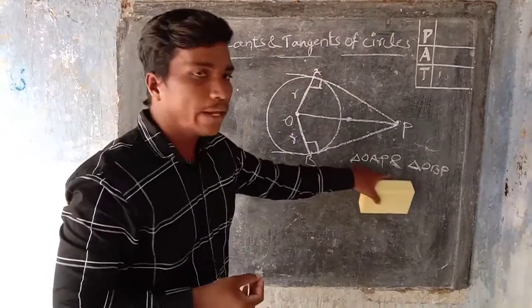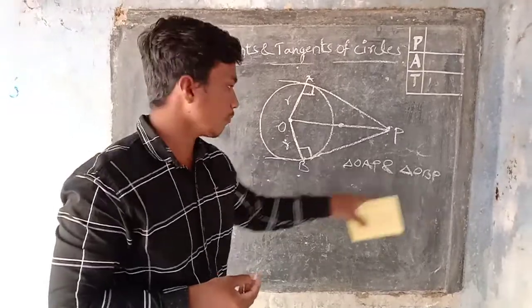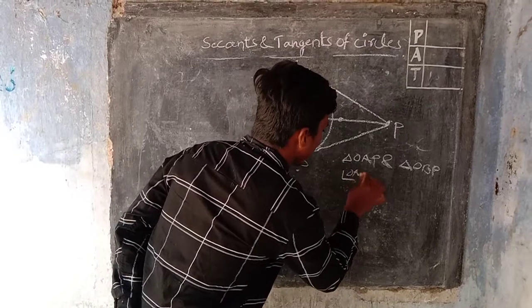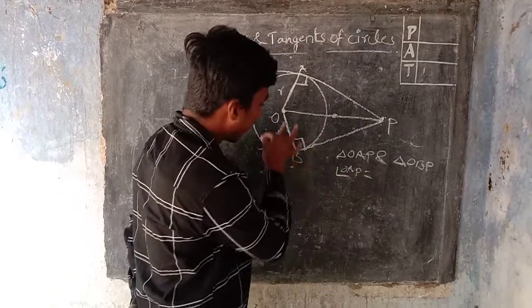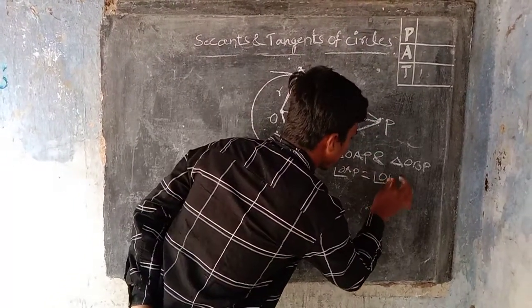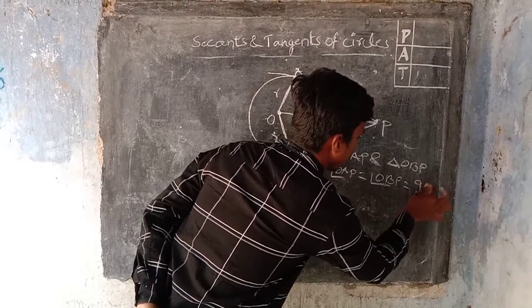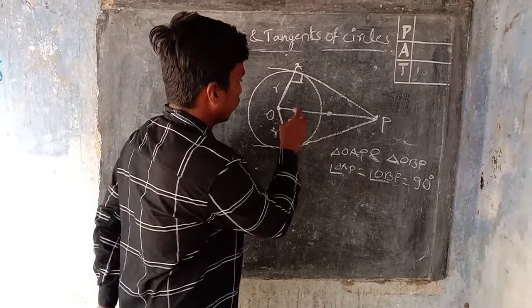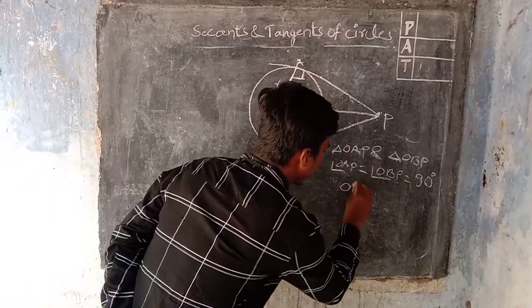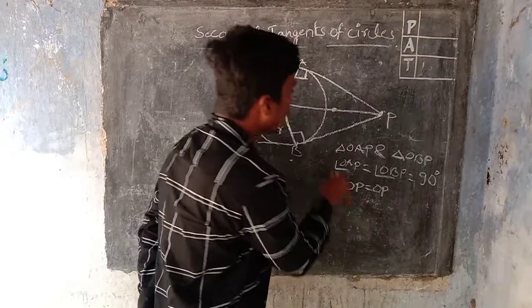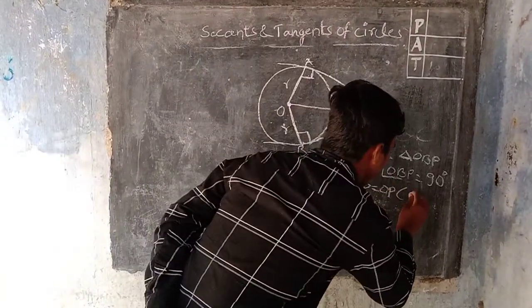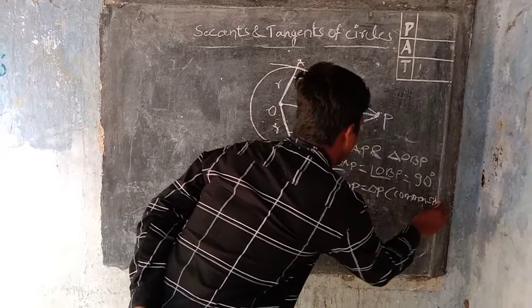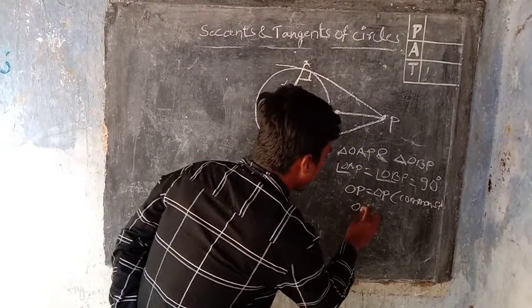In triangle OAP and triangle OBP, angle OAP equals angle OBP equals 90 degrees, and OP equals OP, which is common. And OA equals OB.